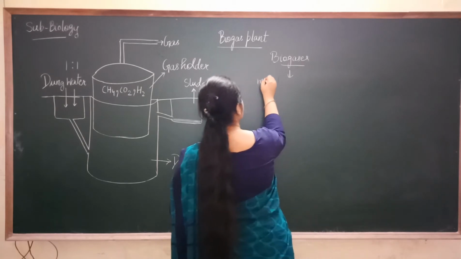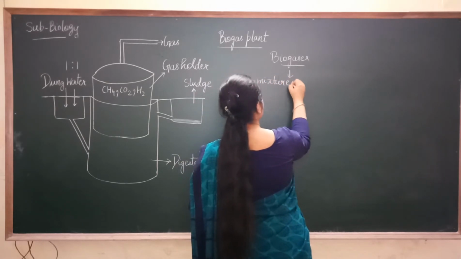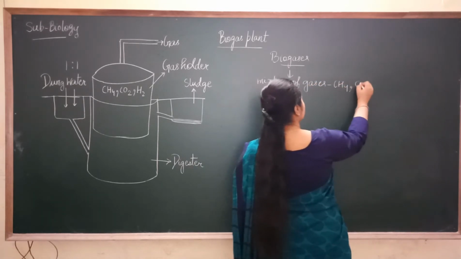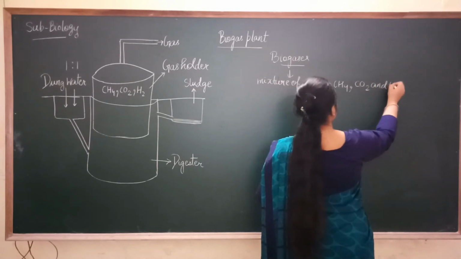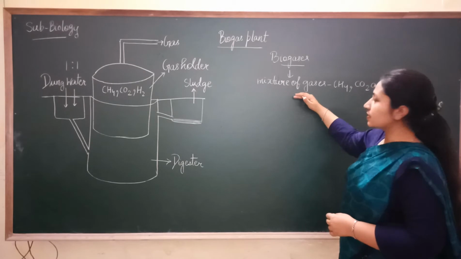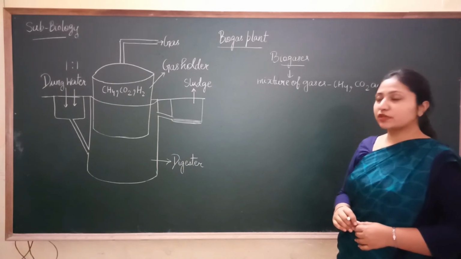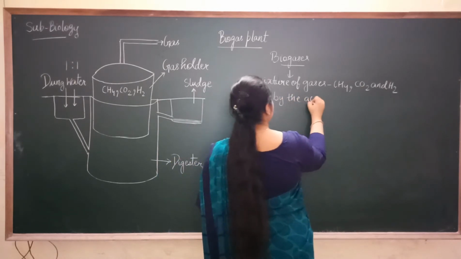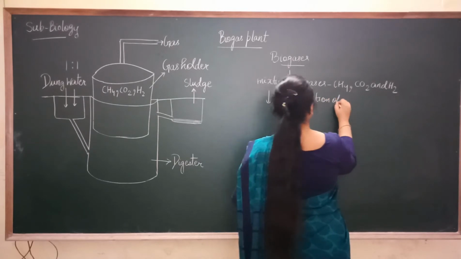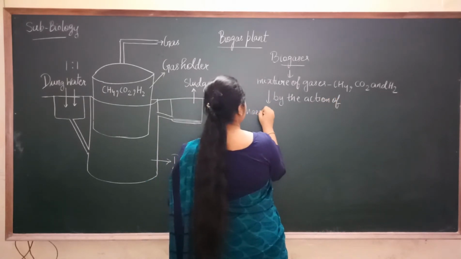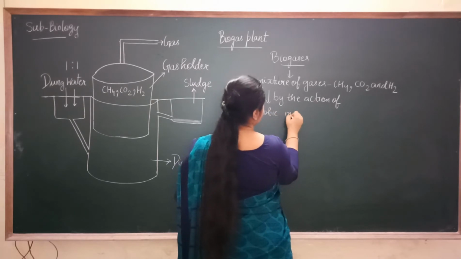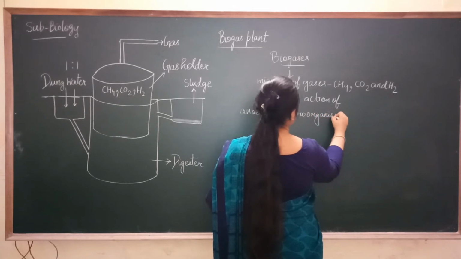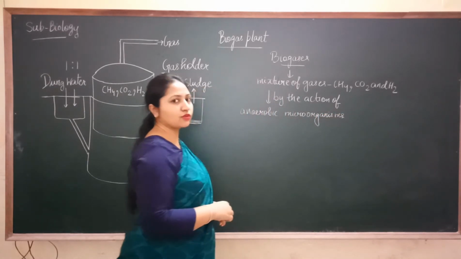Biogases, it is a mixture of gases like CH4, CO2 and H2. And how are these gases produced? These gases are produced by the action of anaerobic microorganisms. By the action of anaerobic microorganisms.